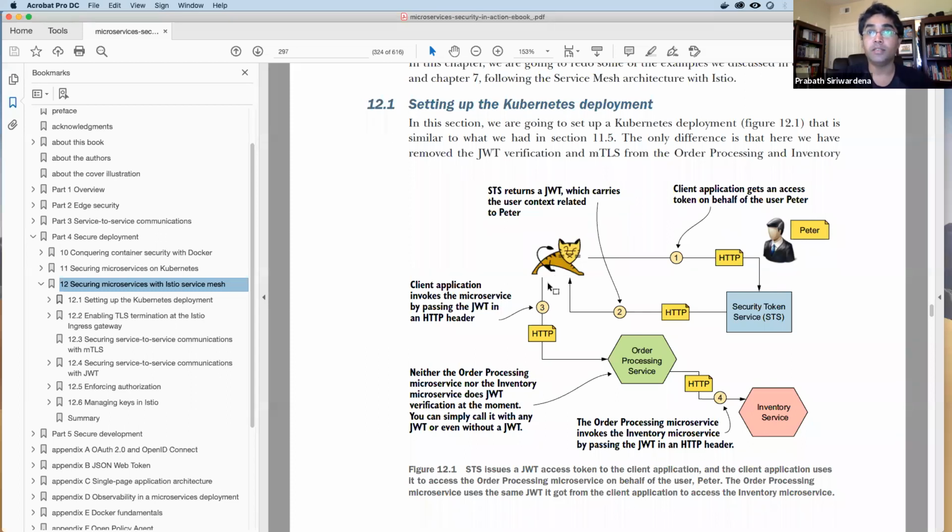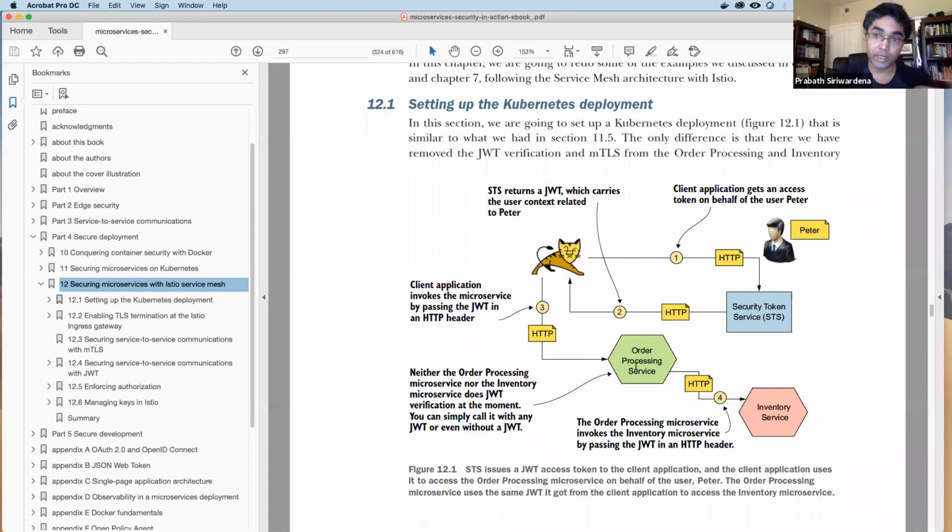The objective is to secure the order processing service and the inventory service both with mutual TLS and JWT. So we should be able to enforce authorization policies based on the attributes coming in the JWT, both at the order processing service end and also at the inventory service end. And the security token service is the one which will issue a JSON web token to access the service from the curl client. So this is the architecture we are going to build.